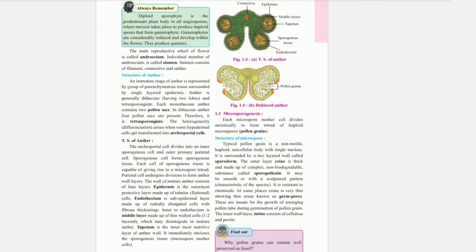The male reproductive whorl of flower is called androecium. Individual member of androecium is called stamen. Stamen consists of filament, connective, and anther.